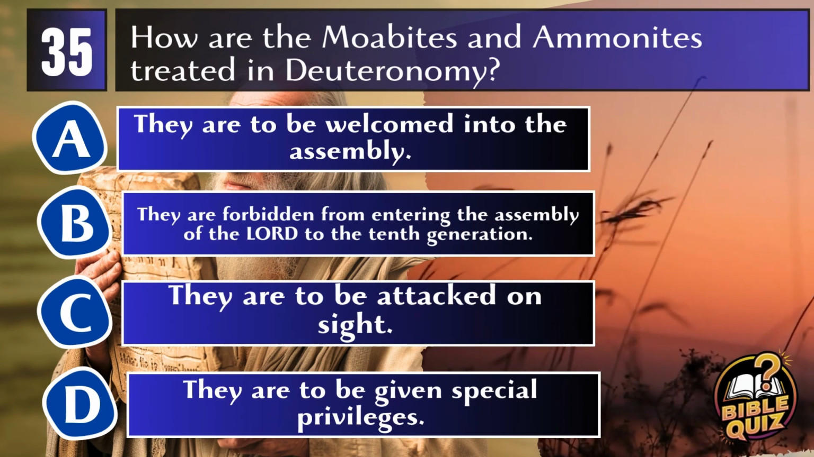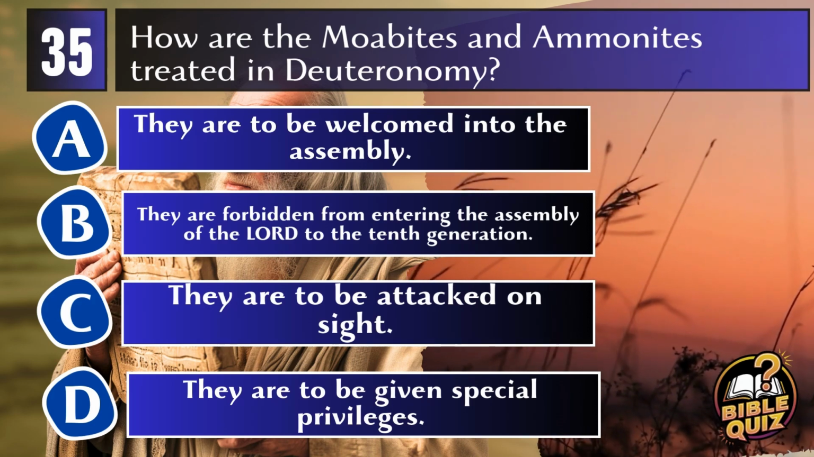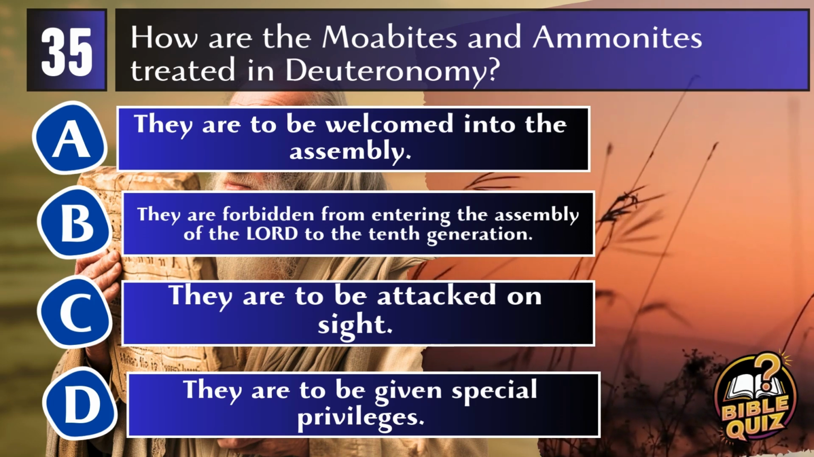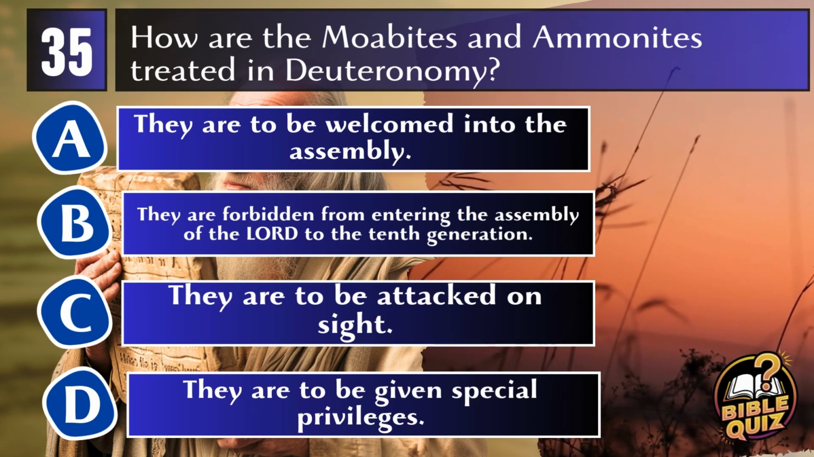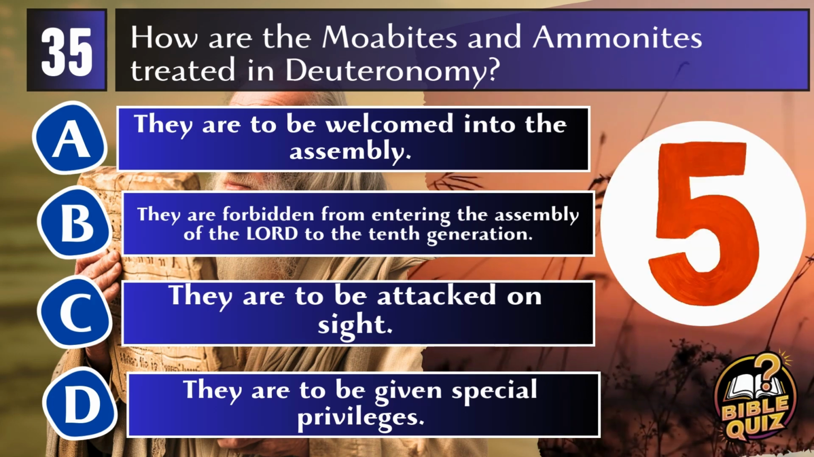Question 35. How are the Moabites and Ammonites treated in Deuteronomy? A. They are to be welcomed into the assembly. B. They are forbidden from entering the assembly of the Lord to the 10th generation. C. They are to be attacked on sight. D. They are to be given special privileges.